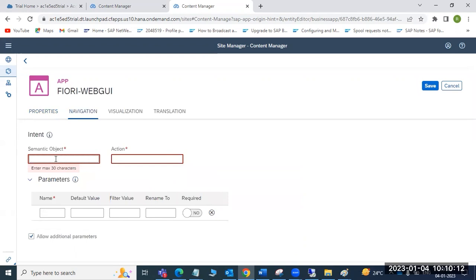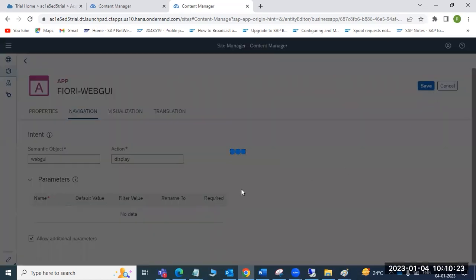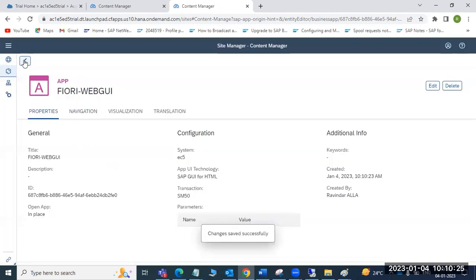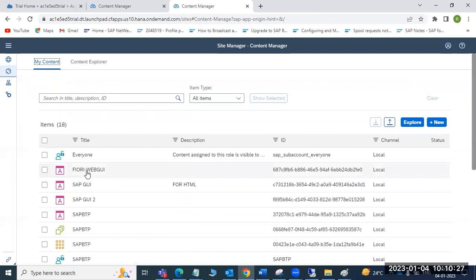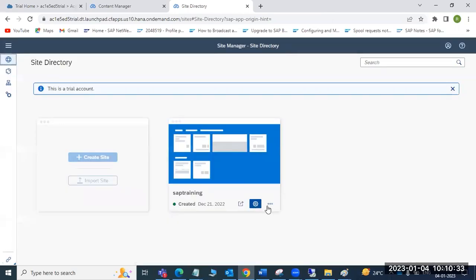Now the semantic object you can give, maybe web GUI, and either any action, either you want to display the app, right? So this is the kind of configuration. Click on the save button. So now I have the app called Fiori web UEFI app. You have to assign this app to this site.